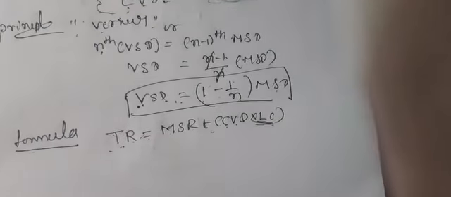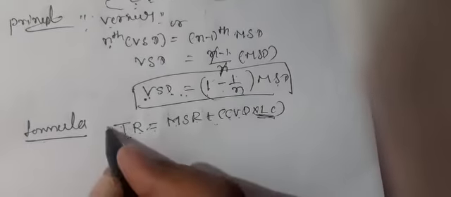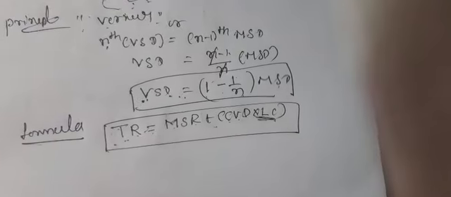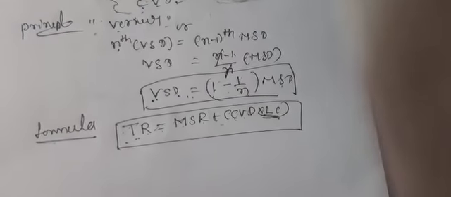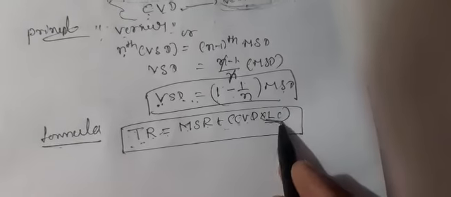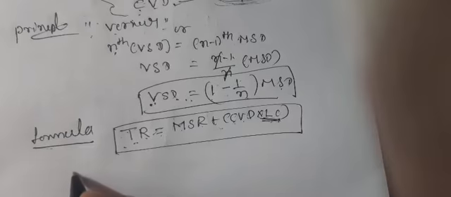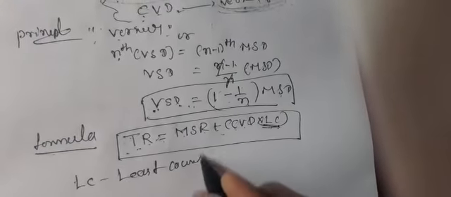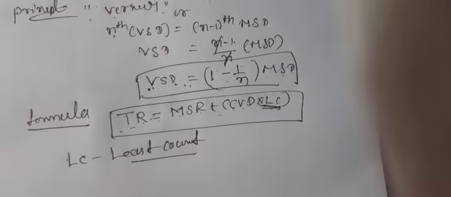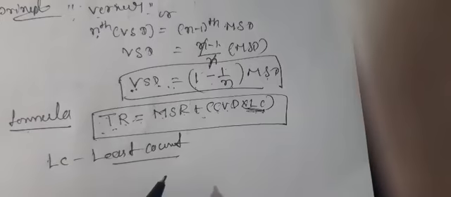How to find LC? First, the LC. It is in the total vernier calipers formula, that is total reading. Total reading is equal to MSR plus CVD into LC. LC means least count. What is the meaning of least count? Least count means the smallest value of a given instrument.